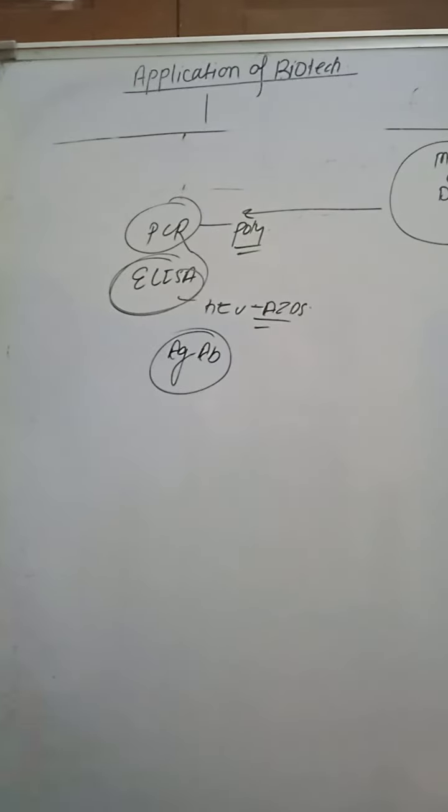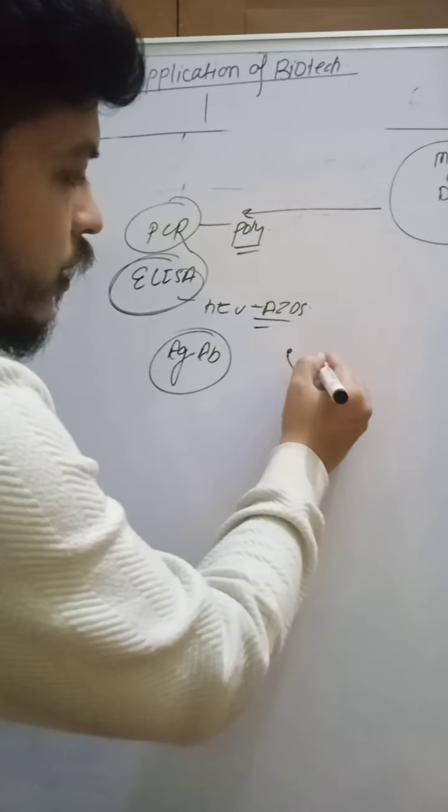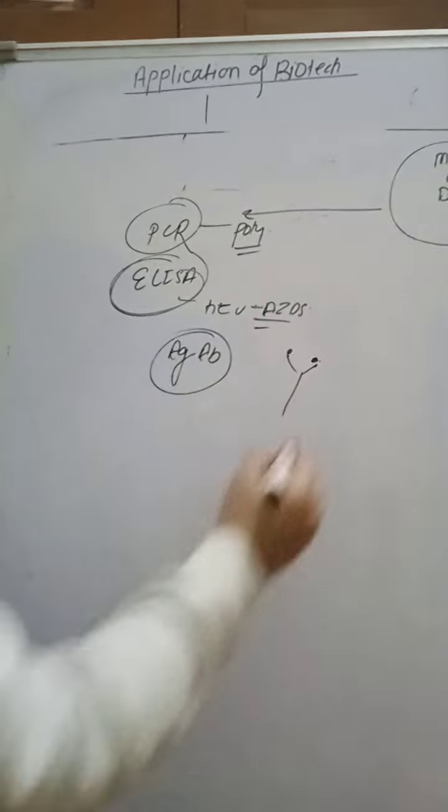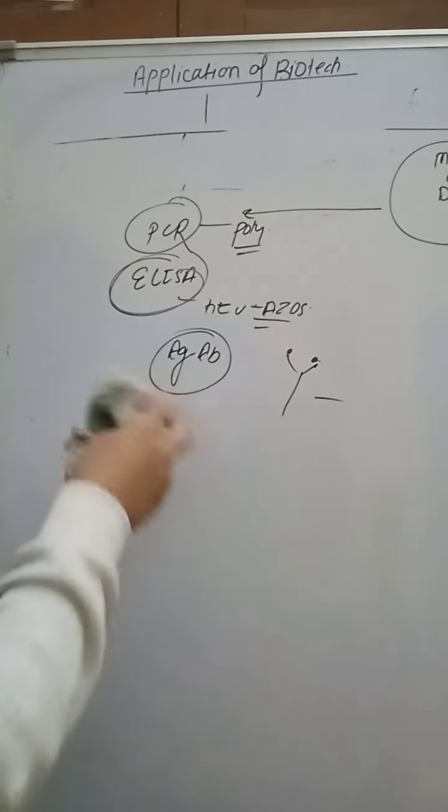And ELISA, that is for HIV/AIDS. ELISA is mainly based on antigen-antibody interaction. If there is any antigen in your body, antigen meaning foreign substance, then you do the ELISA, enzyme-linked immunosorbent assay. This is an antibody, this is an antigen. The antibody binds to the antigen and gives a chromogenic substance, and color appears. So you can easily detect the presence of antigen in the body. That is a method to detect any antigen, that is molecular diagnosis.